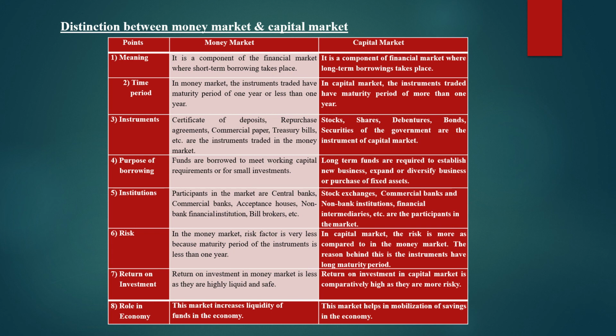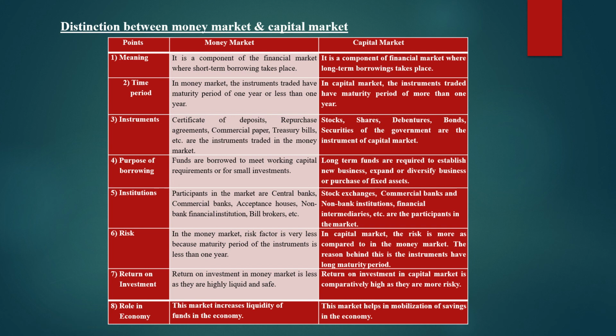Then the fourth difference is purpose of borrowing. In the money market, funds are borrowed to meet working capital requirements or for small investments. So as I told you, the money market is more suitable for short-term investment. Whereas in the capital market, long-term funds are required to establish a new business, expand or diversify the business, or purchase fixed assets.